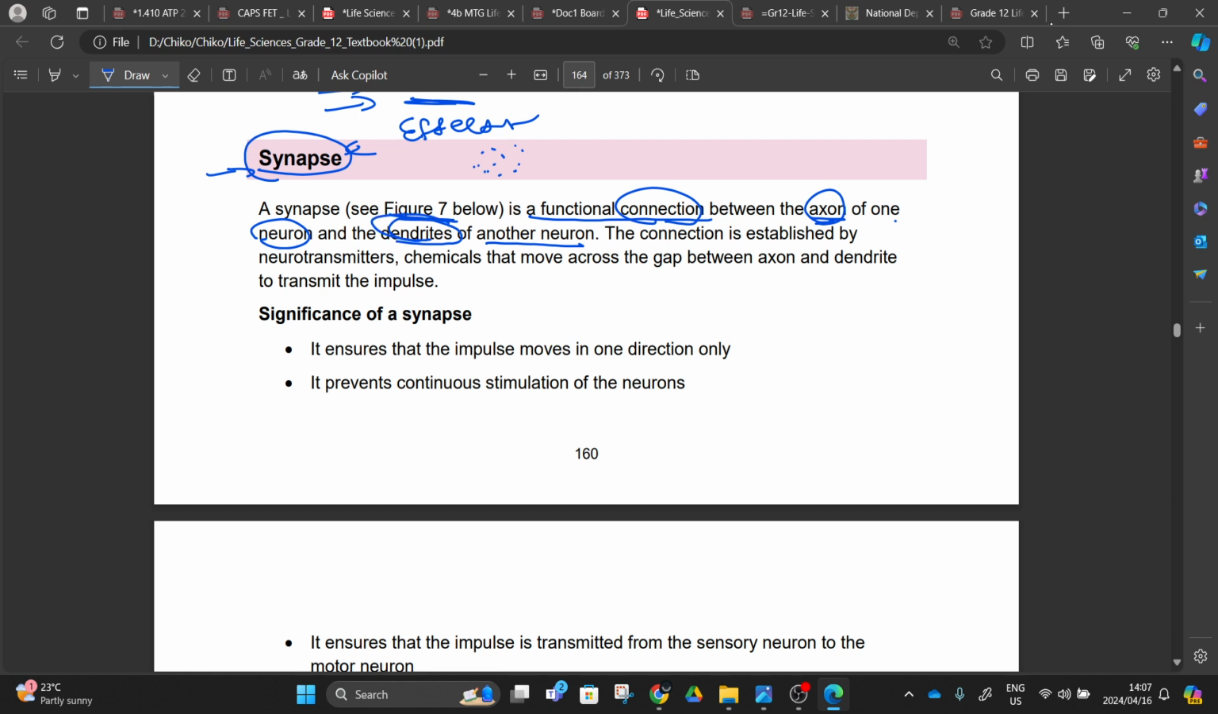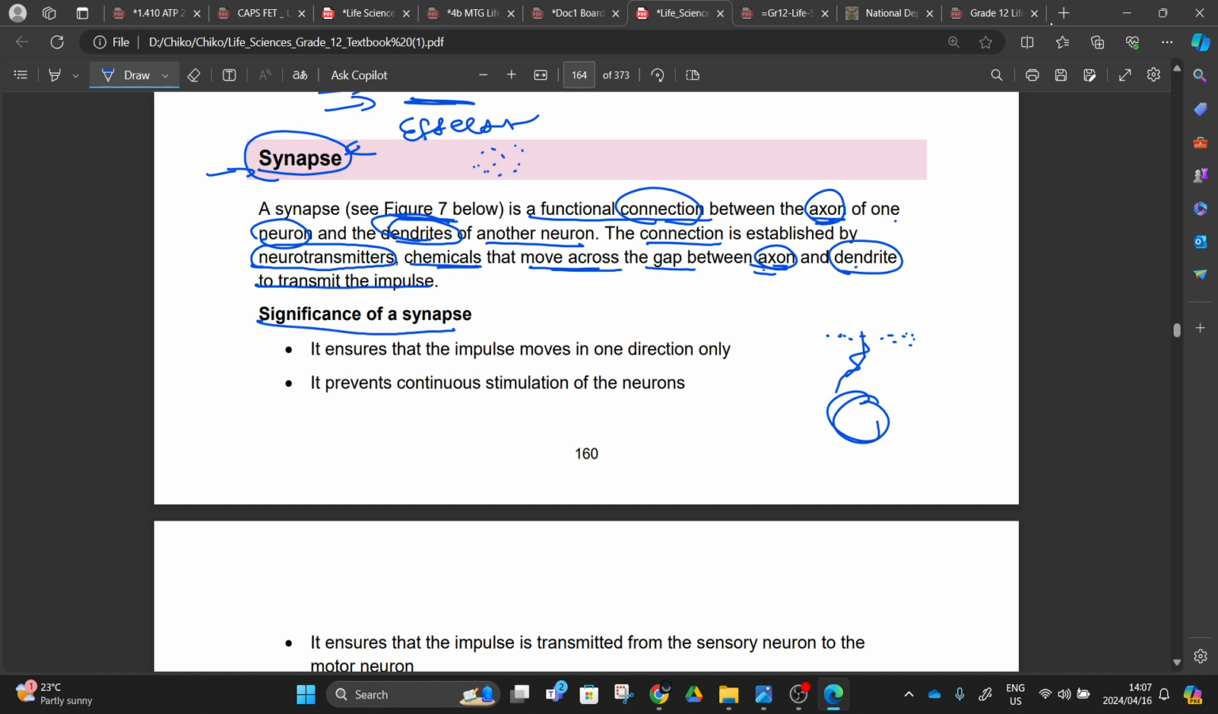The connection is established by the neurotransmitters, right? These neurotransmitters are chemicals that move across the gap between the axon and the dendrite to transmit the impulse, right? It means that the moment the dendrites pick up these chemical neurotransmitters, they produce an impulse that is then sent on to the cell body. Axon, dendrites to the cell body, from the cell body to the axon to the other cell body. You'll see this. Let's go on.